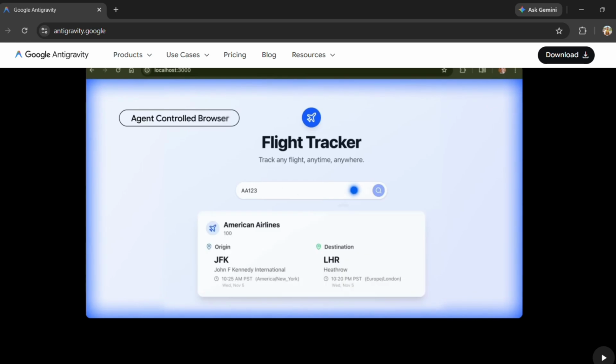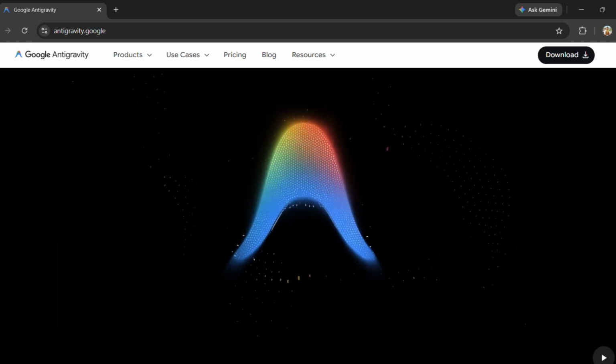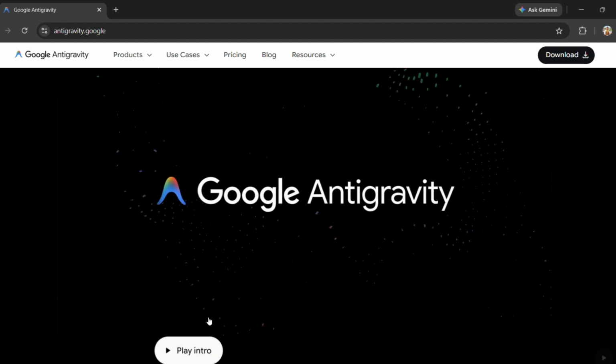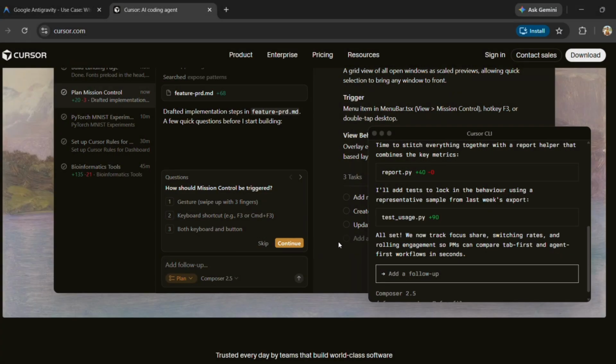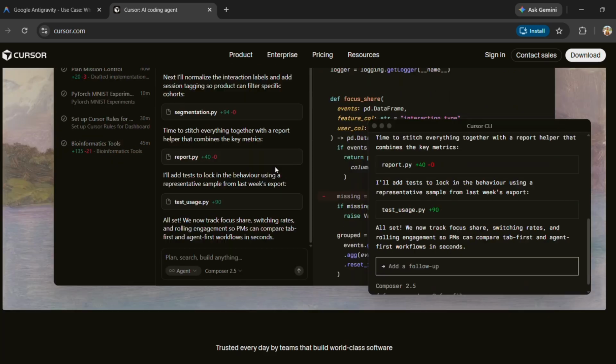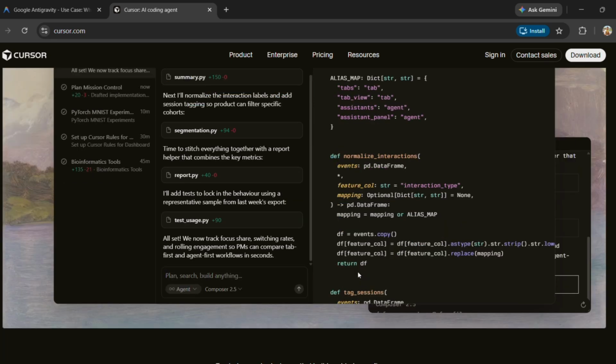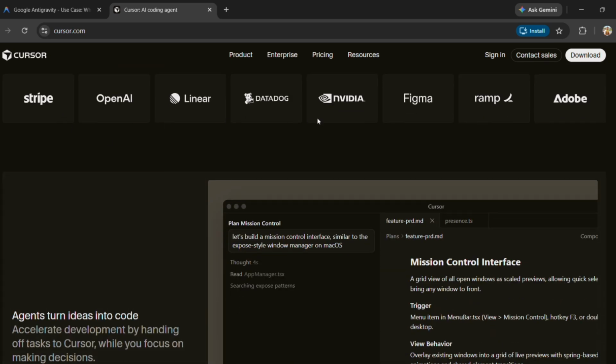The winner wasn't the smartest AI, the winner was the tool that solved the bigger problem. So, who won? For serious coding and development work, I'd still lean toward Cursor. But for building, experimenting, and moving from idea to product faster, Google Antigravity surprised me more than I expected. And honestly, that's probably the biggest compliment I can give it.